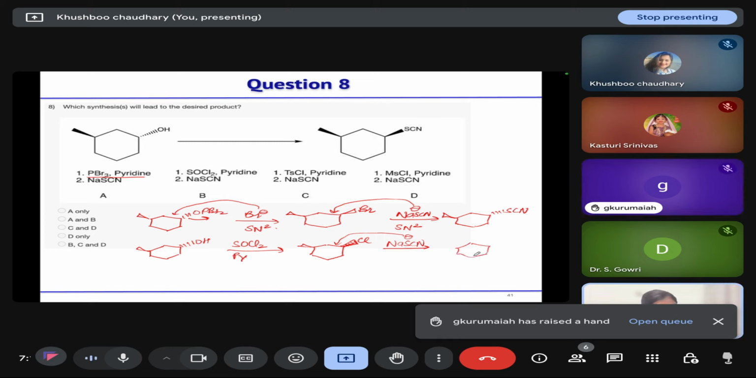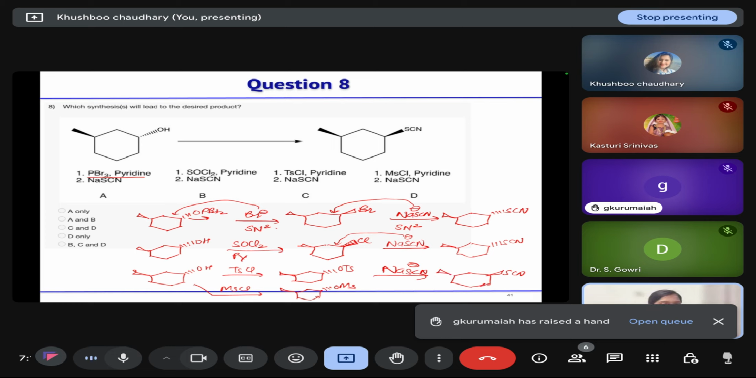It will also attack from the backside, and you will get this trans product. Then in the case of tosyl chloride, when the alcohol attacks the tosyl chloride or mesyl chloride, we will get tosyl and mesyl in the trans first, and then when sodium thiocyanate attacks, we will get our cis product rather than trans by the backside attack.